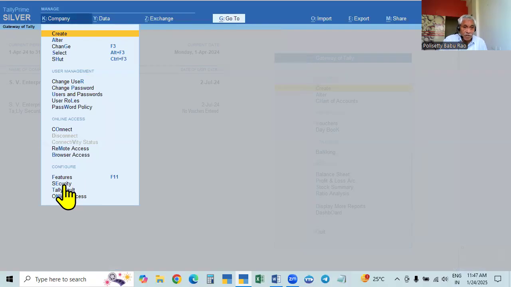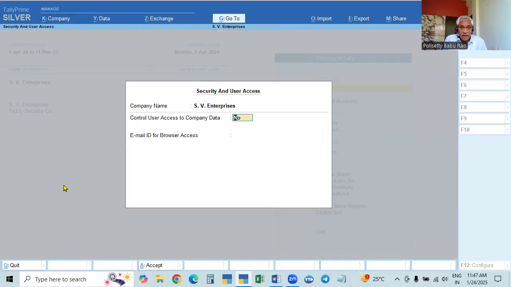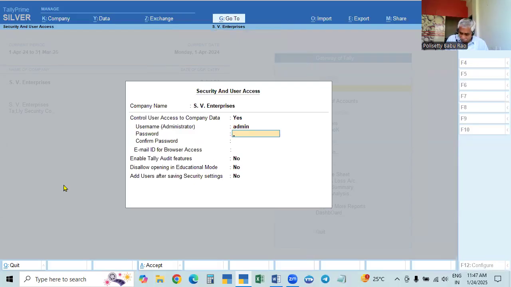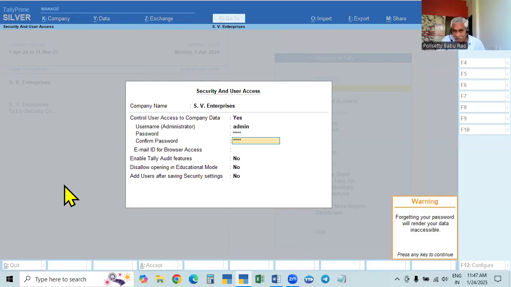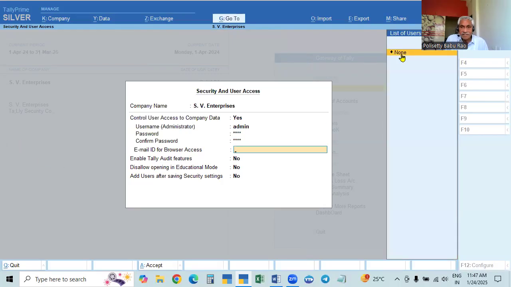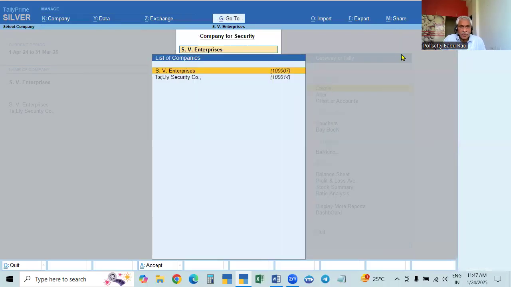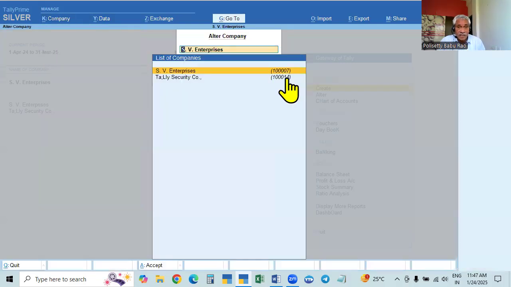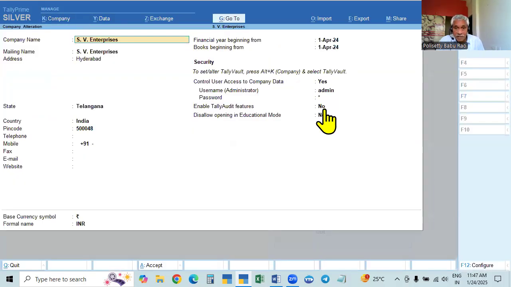See here, go to the security page, select this one and make it yes. And here also, admin, 1234, 1234. For forgotten password, that is the alert, come down here. Email ID, you don't take that, just select none and accept. So this is completed. In the case of the new company, we completed this work only in the creation page.